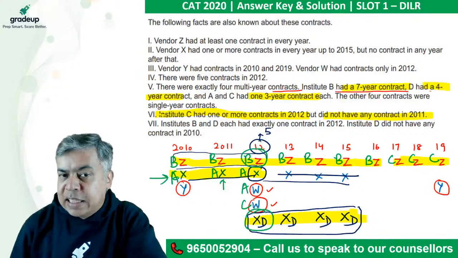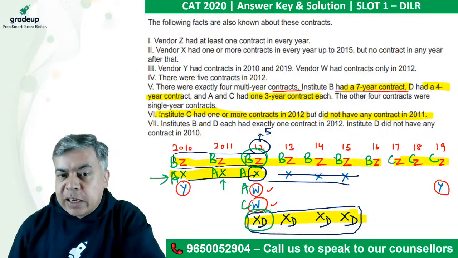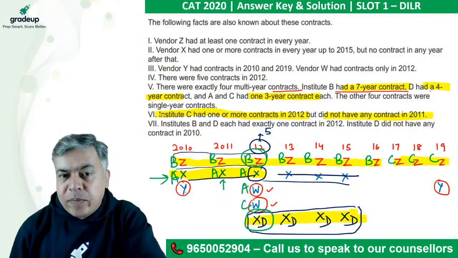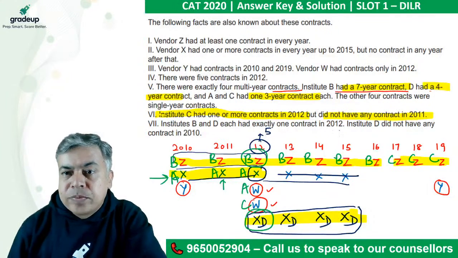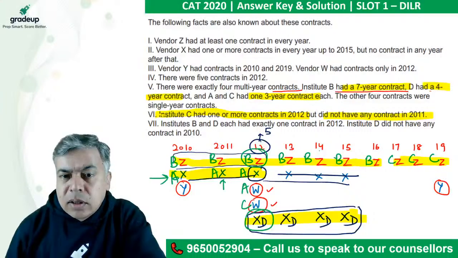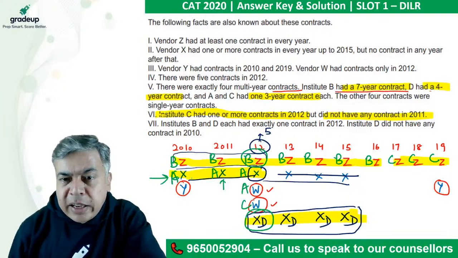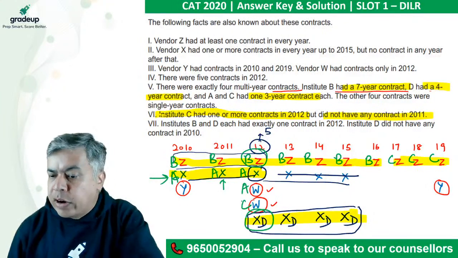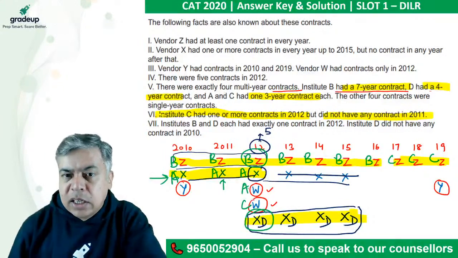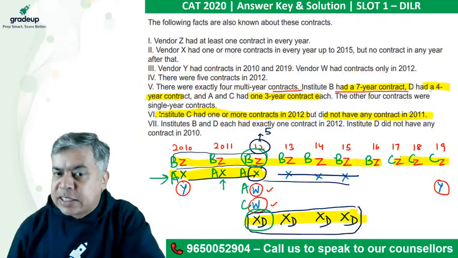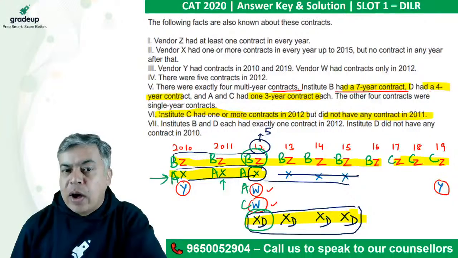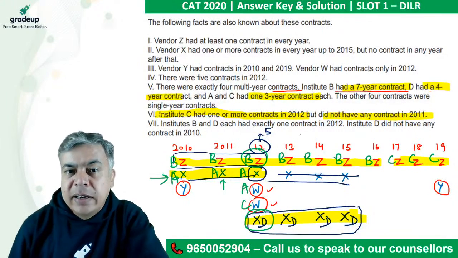So A and C. So that means now Y would be... there A we have already 2 contracts, A gone. C we have already 2 contracts, C gone. So 1 contract with B, right?